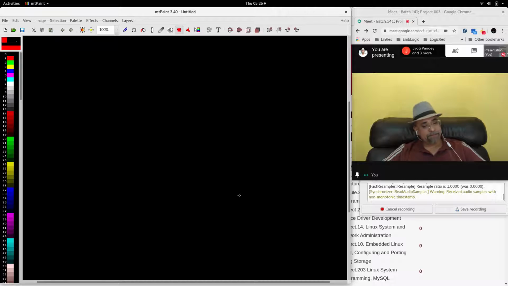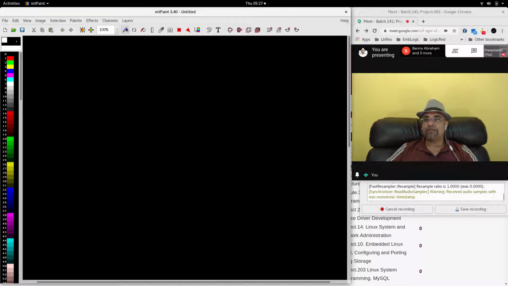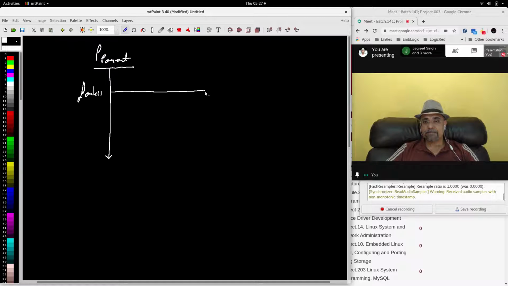Just have a look at this. Suppose you are executing your parent process, okay, and the parent process starts the child process. Suppose this is your parent process. The parent process starts the child process by using fork, and the child process starts here. Child process will continue its execution.